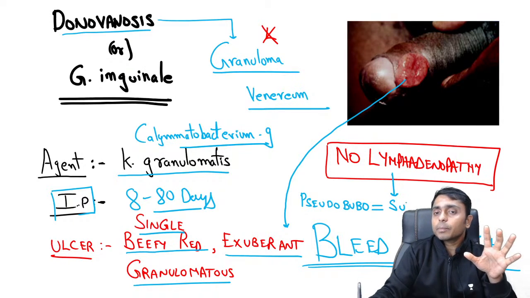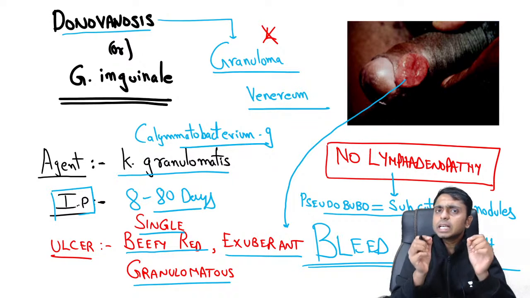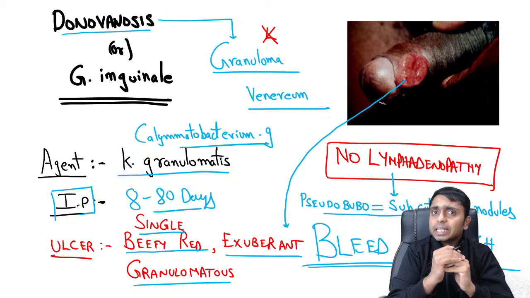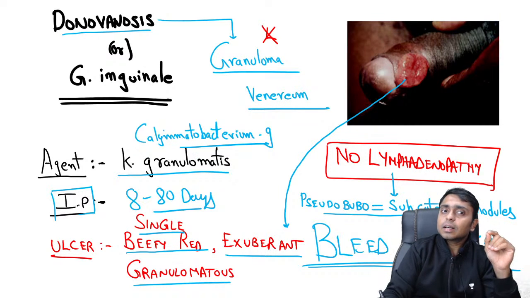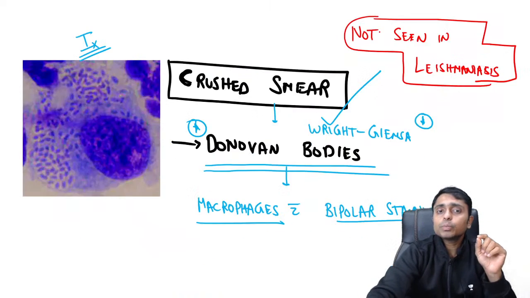And they are subcutaneous nodules. They are not actual enlargement of the inguinal lymph nodes or femoral lymph nodes. They are just a subcutaneous collection of these Calymmatobacterium granulomatis. That is the reason why these are called pseudobubo. Okay.